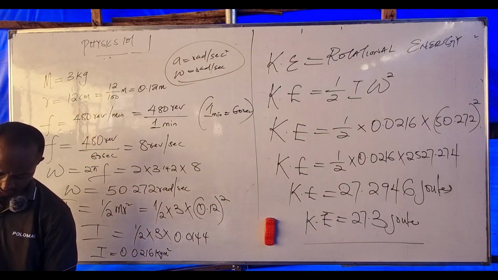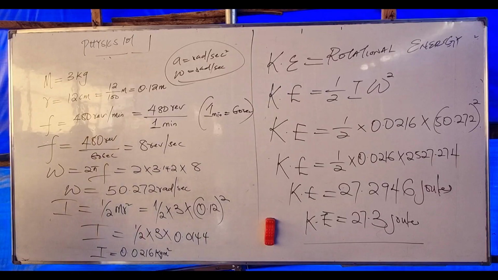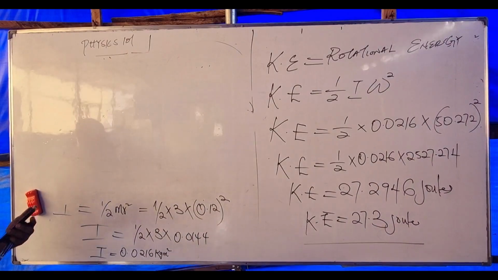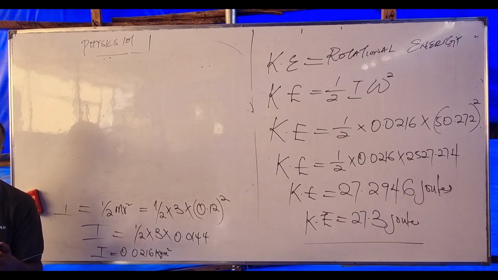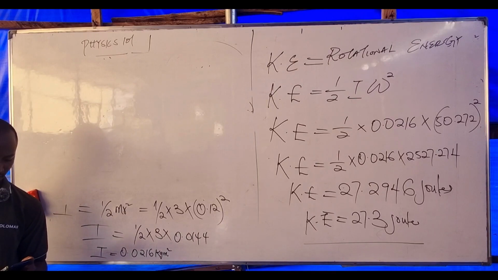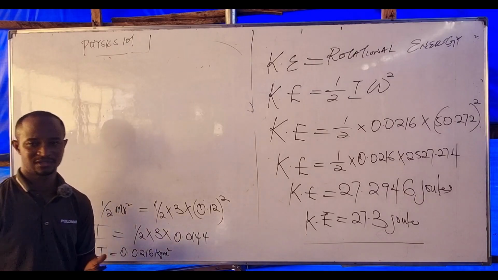Let's look at this question. Calculate the radius of gyration for a solid sphere of diameter 10 centimeter. Calculate the radius of gyration.